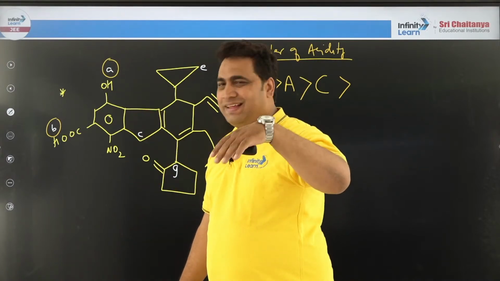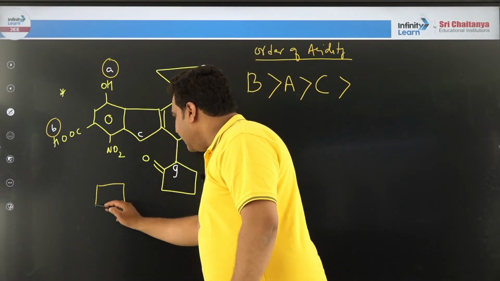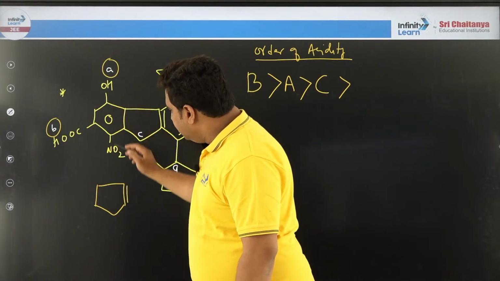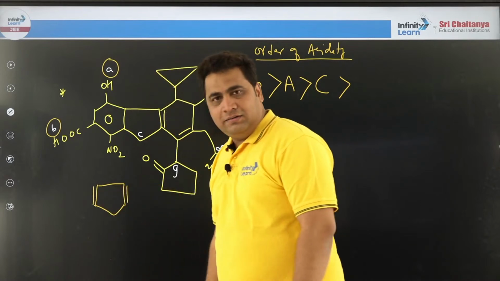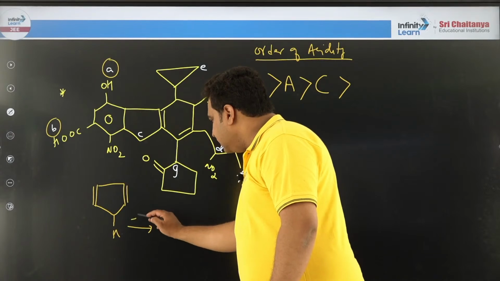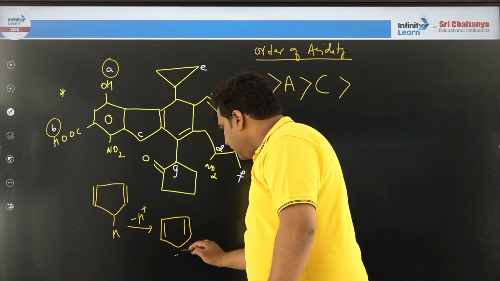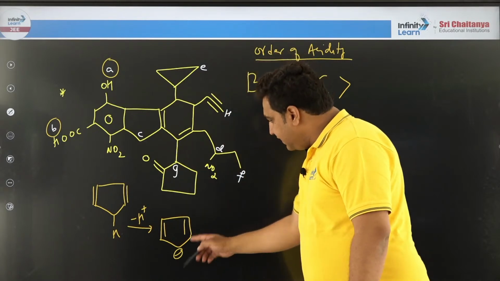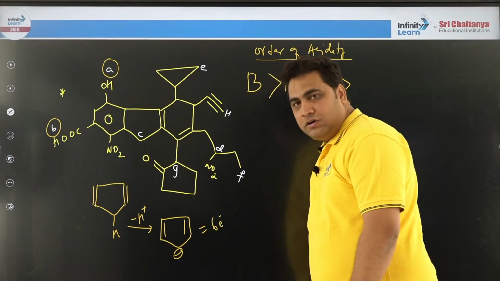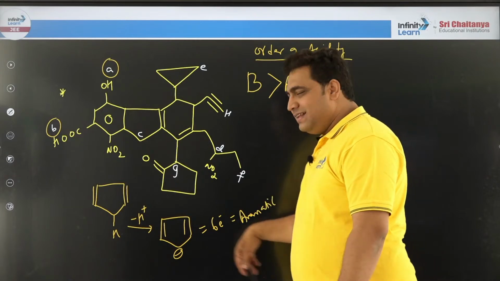FBD diagram. Sorry, FBD diagram, free body diagram. Like that, if you remove this and draw a free body diagram, here you have a double bond. And on the left-hand side, in the benzene ring also one double bond is there, correct? Right? So this proton, if it loses, then what is going to happen, dear? Here you are going to get a negative charge. Due to this negative charge formation, here you are having total how many electrons? 6 electrons. Following Huckel rule, so it is what compound? Aromatic compound, it is having resonance.